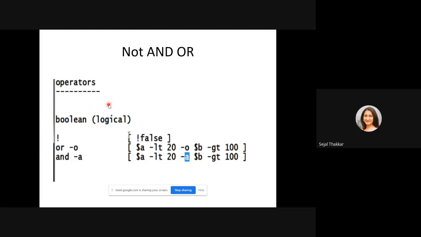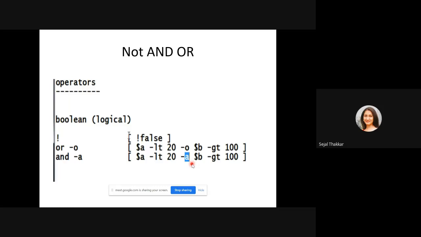Now Boolean operators are there: not, and, or, right? So suppose either a is less than 20 or b is greater than 100. For or, minus means dash o, sorry, you can show the or symbol using dash o, and you want to combine two conditions using the AND operator.